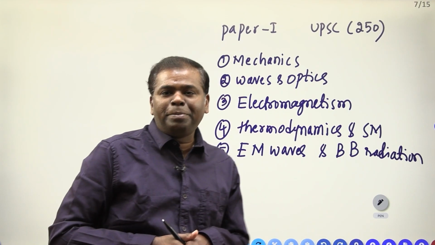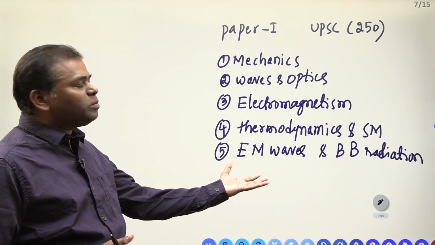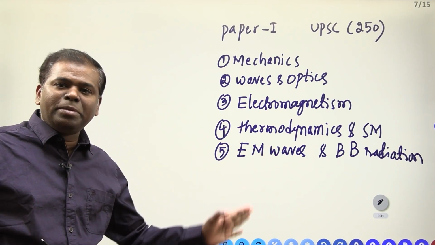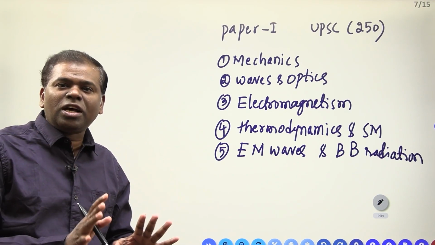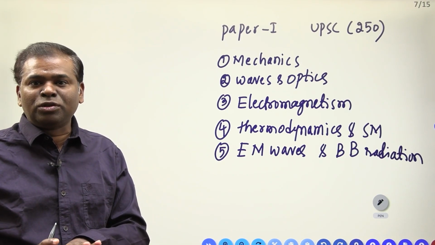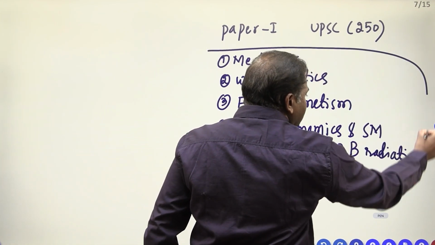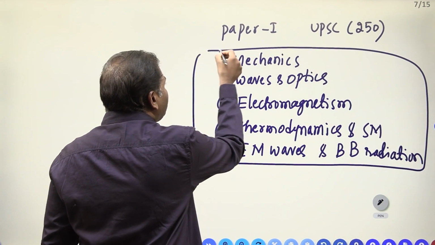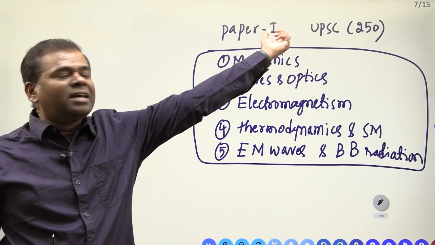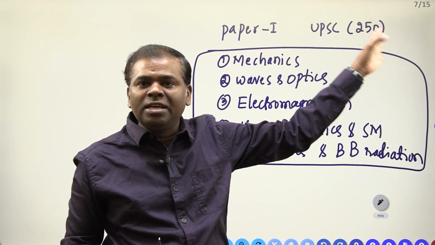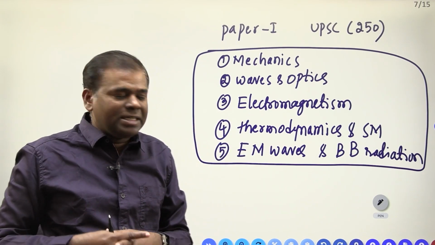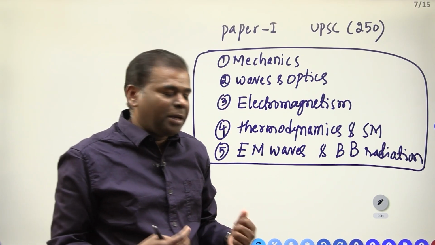If you read these 5 papers, they are easy, all BSc syllabus only. Questions also they are asking from BSc textbooks only, right? Whatever you have to learn in your BSc, if you remember exactly, you can easily crack 250 out of 250 in paper 1 UPSC. Now we have to see paper 2.